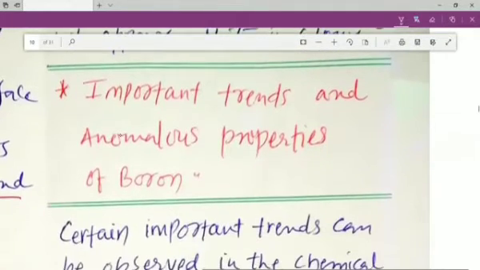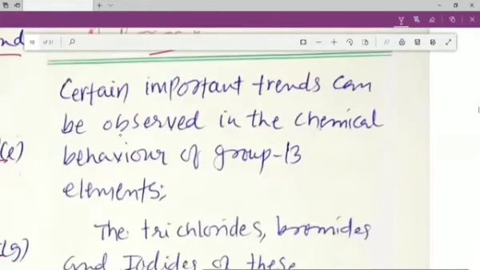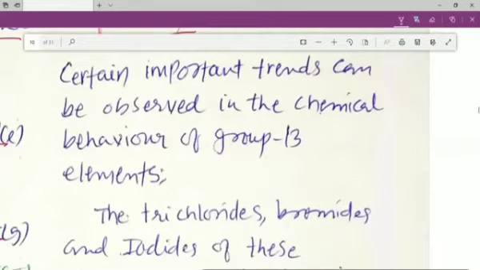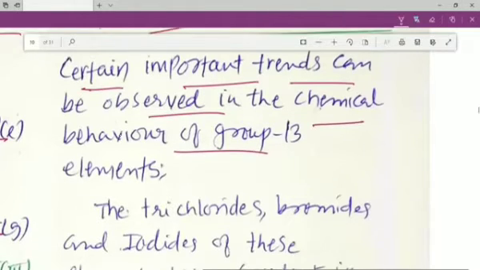our anhydrous AlCl3. Now, my dear students, we want to study the important trends in anomalous properties of boron. So we know that boron, being the first element, does not behave similar to the elements of the same group. And what are these anomalous behaviors of boron? Certain important trends can be observed in the chemical behavior of group 13 elements.